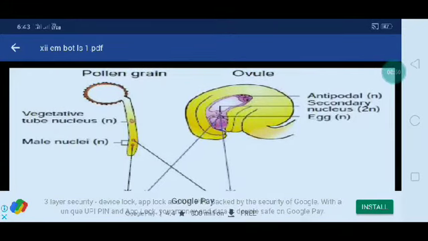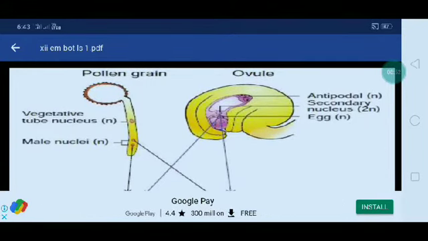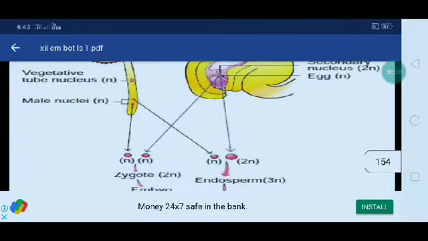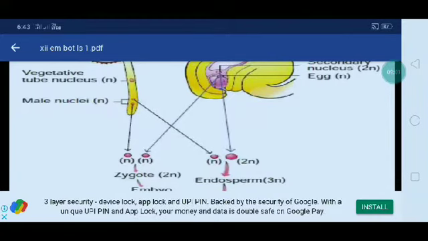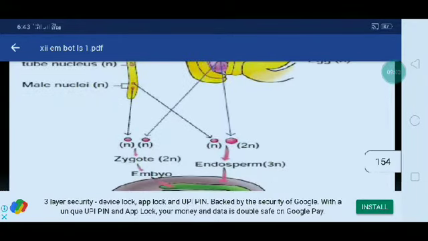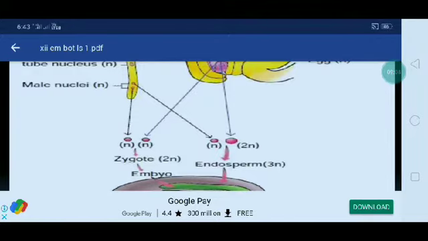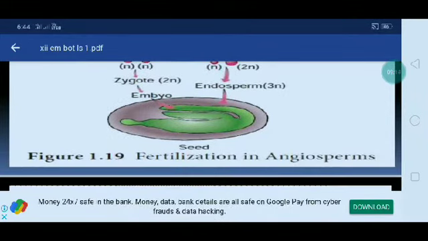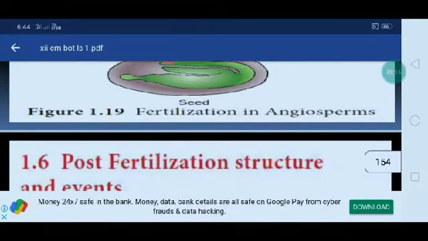This is a diagrammatic representation of the pollen tube and ovule joined together. Here there are two male gametes. Here there is the embryo sac, with the egg and polar nuclei. One male gamete joins with the egg to form the zygote, and the other male gamete joins with the polar nuclei, and these chromosomes join together to form the endosperm. Here the zygote is formed, the embryo is formed. When fertilization occurs in angiosperm plants, seeds are formed.